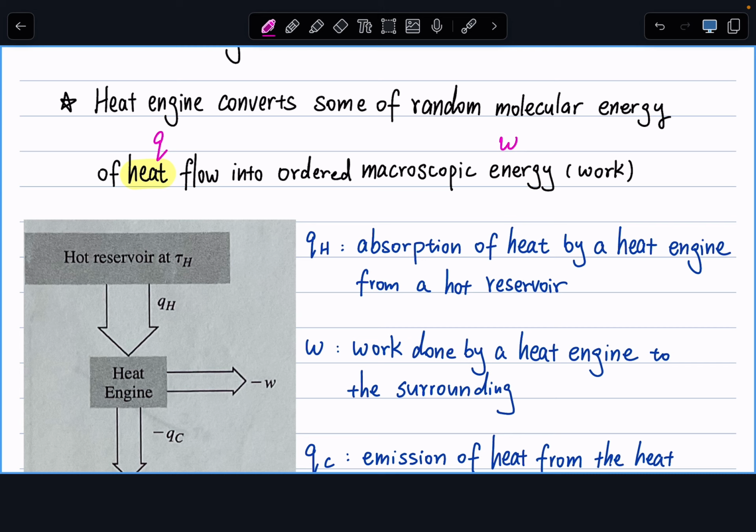Alternatively, you'll also see our textbook mention something like a heat pump. So a heat pump would be where we input energy into the heat pump, and then we transfer energy from a cold reservoir to a hot reservoir. So it's just the reverse version of the heat engine.